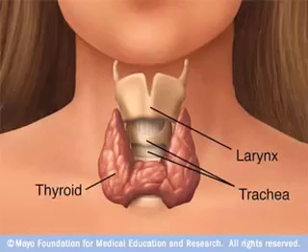The thyroid gland is located at the base of the neck and wraps around the upper part of the trachea. The thyroid gland has the major role in regulating the body's metabolism.